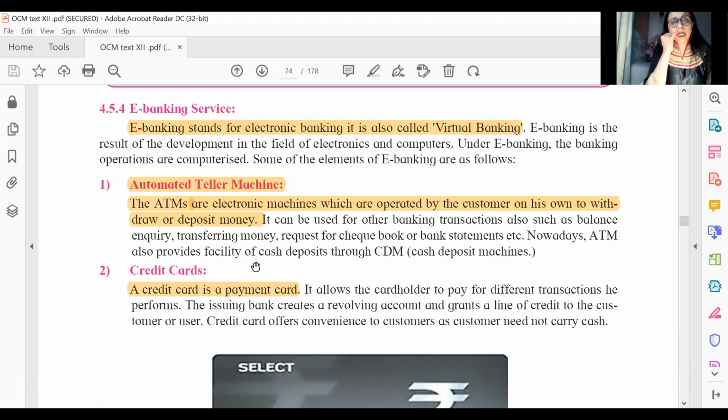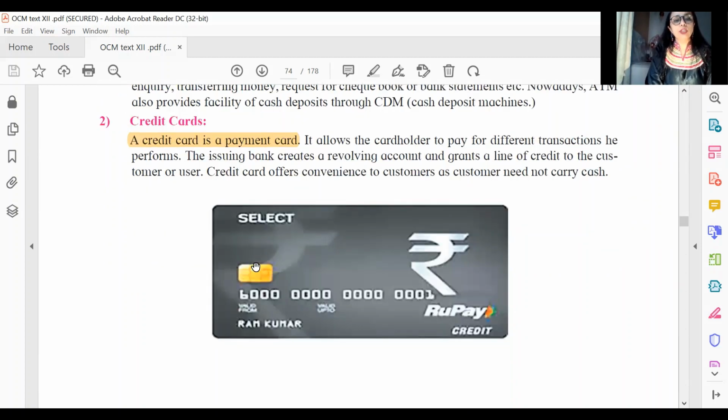ATM actually has been asked very often for something like justify answer, but as you see, the paragraph given here is so short, and yet let me tell you, this was asked for the September paper. So maybe you can refer to some books and gather some more material to justify the answer for this. So basically, what are ATMs? They are electronic machines where customers can withdraw and deposit money any time of the day. So that's automated teller machines.